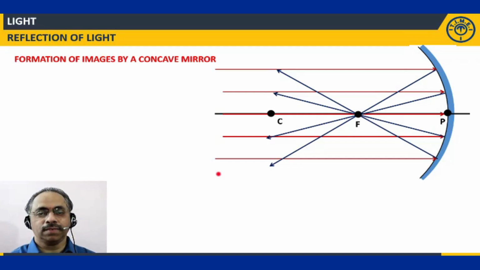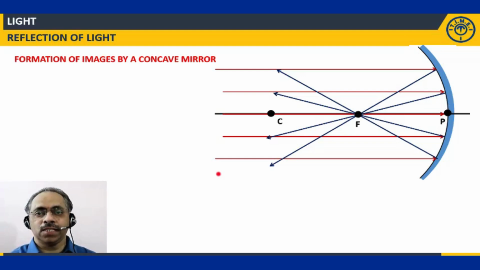Okay. So where is the object? At infinite distance. The light rays after reflection here are converging at the point F. Because these light rays are converging at the point F, the nature of the image we get over here is a real image.